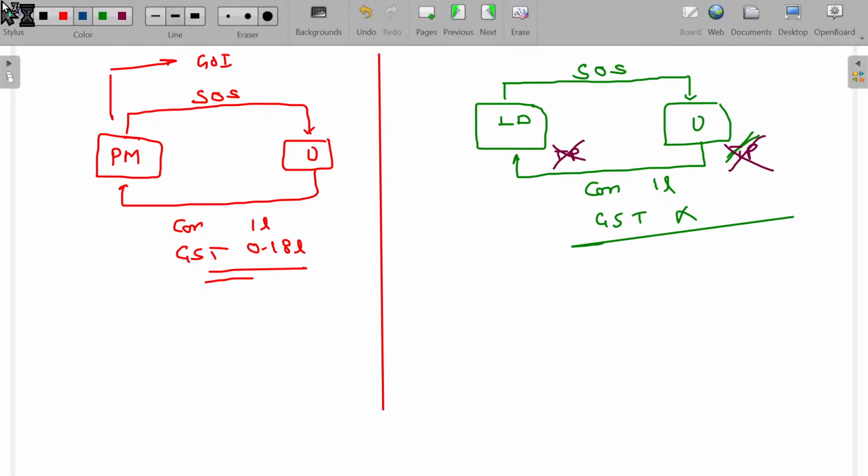Now what happens? A lorry driver, you can get at a much discounted rate. Lorry driver and PNG, Procter and Gamble.